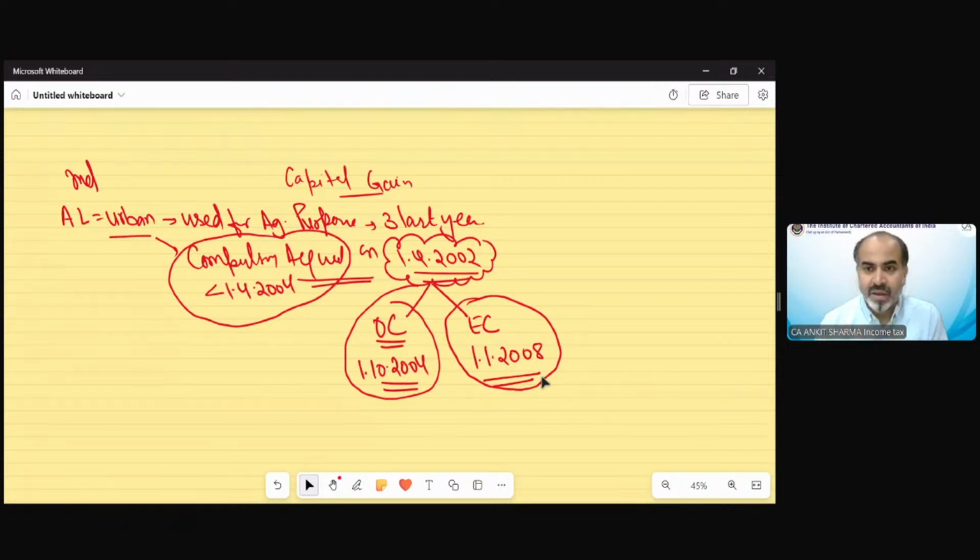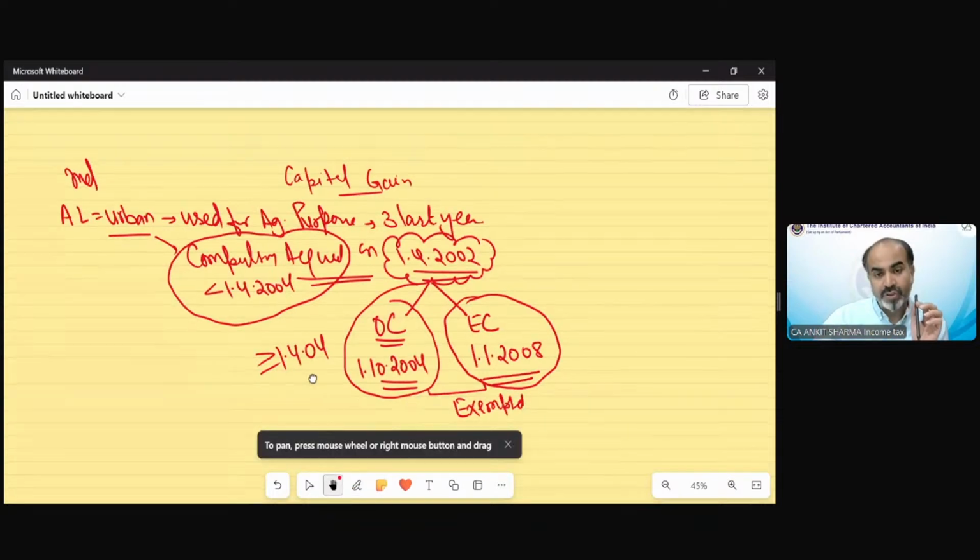So both would be exempted because the provision says it does not matter when the compulsory acquisition takes place. We need to see when the compensation has been received. If the OC or EC has been received on or after 1st April 2004, both are going to be exempted. Well done. Now one more condition I'm going to change in this question.